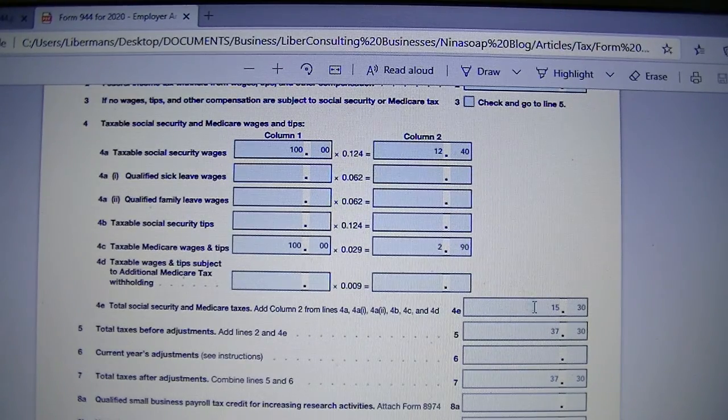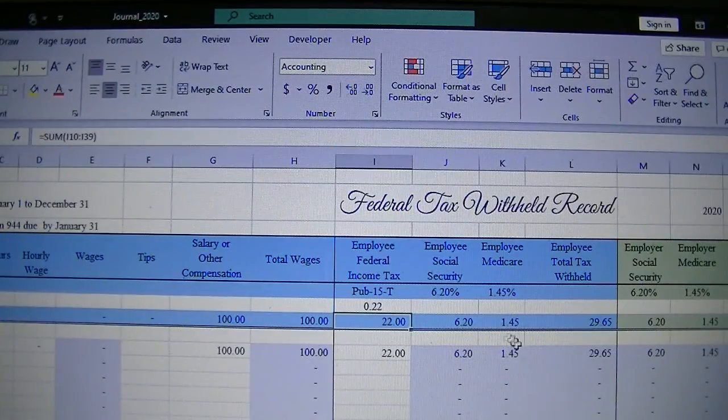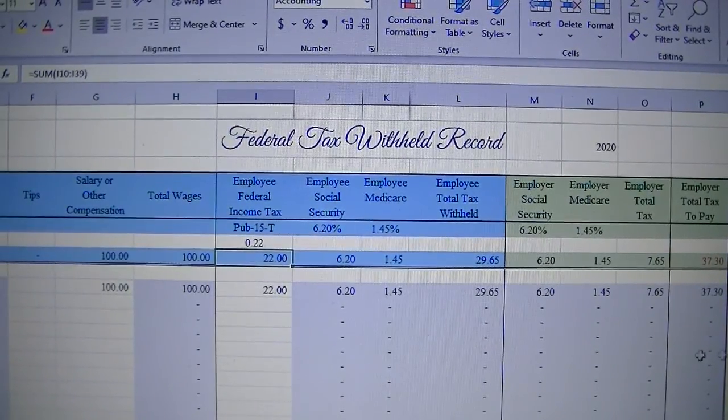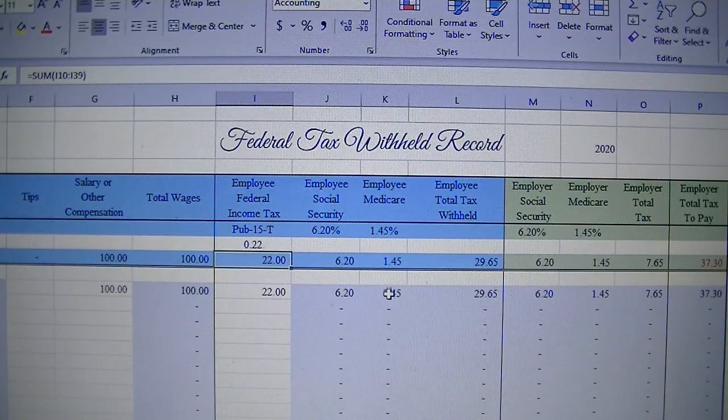So that totals $15.30 for employees and employer, Social Security and Medicare. And if you have a spreadsheet like this to track it, that will be the Social Security for the employees and the employers, and that's $15.30.